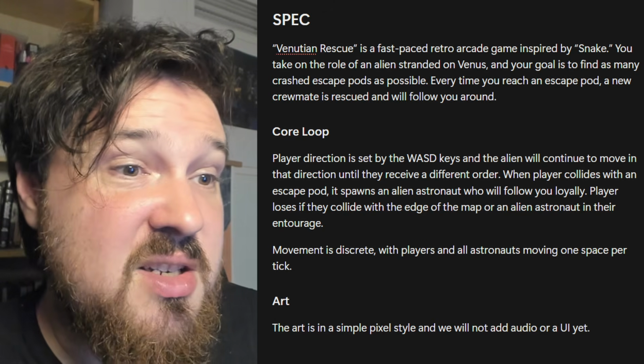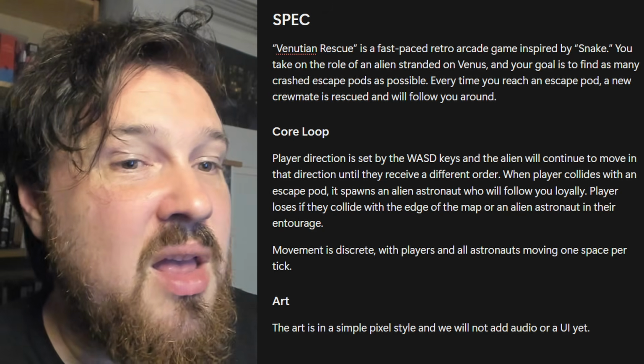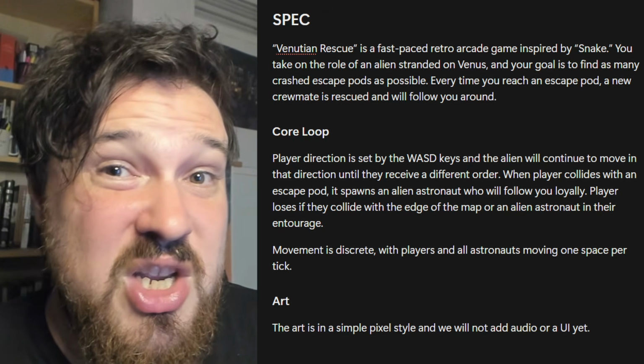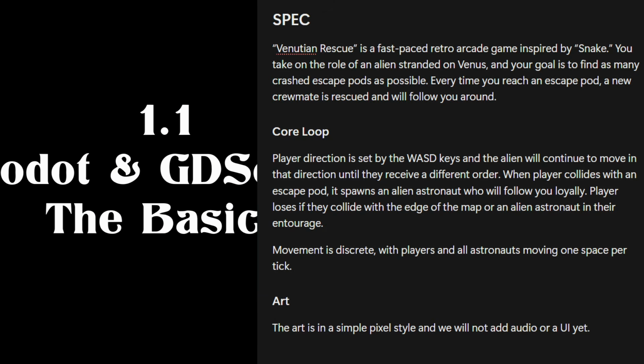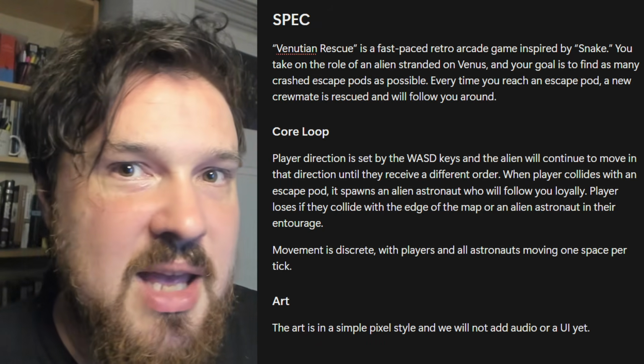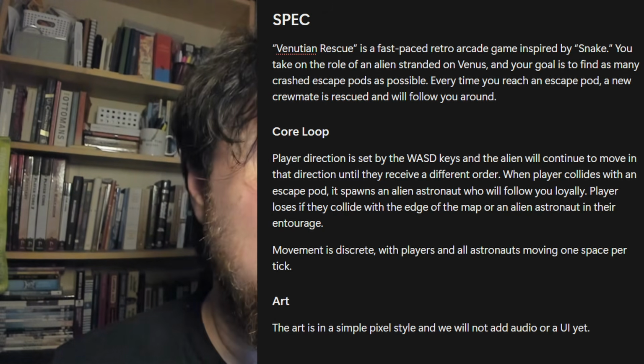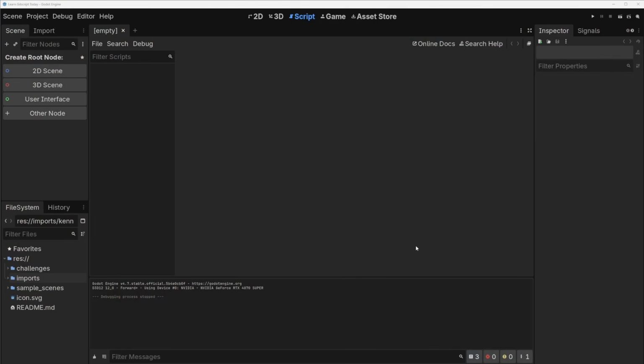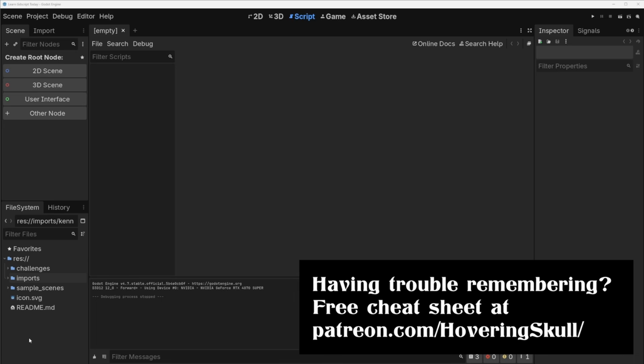And then quickly the art. The art is going to be in a simple pixel style, and we're not going to add any audio or UI yet. And we will be using assets from that Kenney Pixel Platformer pack. Feel free to get something else, just make sure that you're able to figure out the tile size and account for that. All right, let's actually make a thing. This is pretty exciting. If you want to actually just try to make the game based on the spec I just gave, go for it. See how far you can get. I think you have all the tools. However, if you are not quite ready for that, we're going to do this in a few steps.